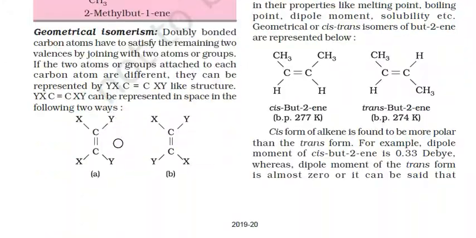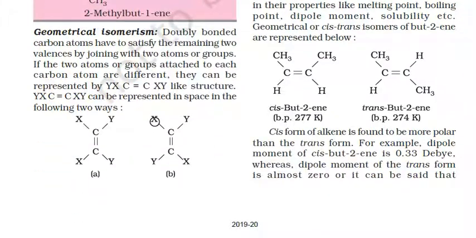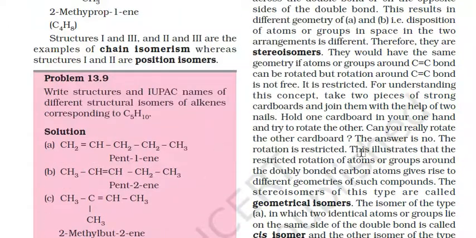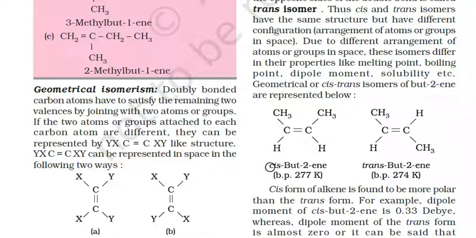Geometrical isomerism. If we can see here, x and x are positioned symmetrically and y and y are positioned symmetrically, then this type of compound is weaker than that with x and y positioned alternatively to each other. What is the reason here? The reason is steric hindrance. This type of compounds are known as cis and trans compounds.